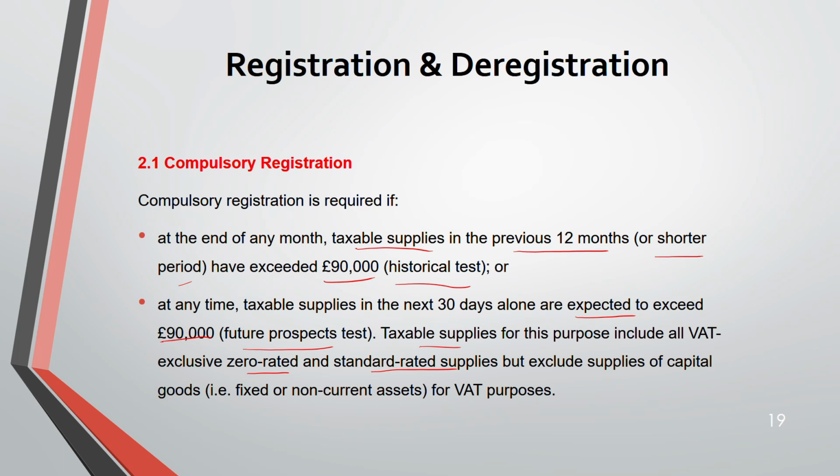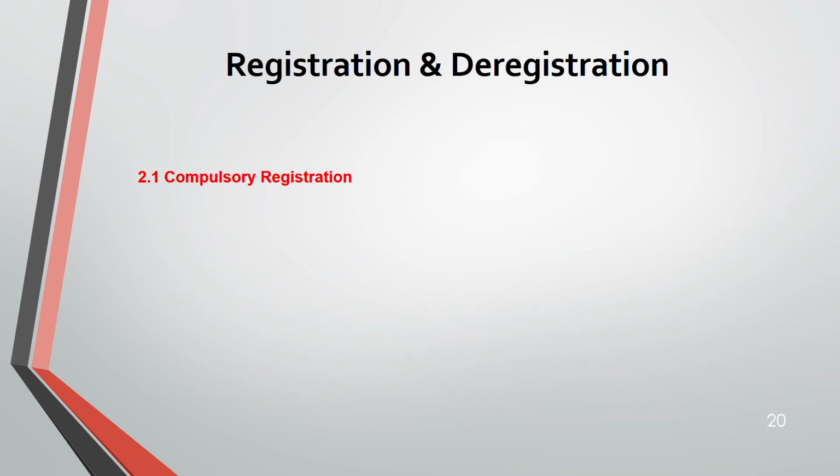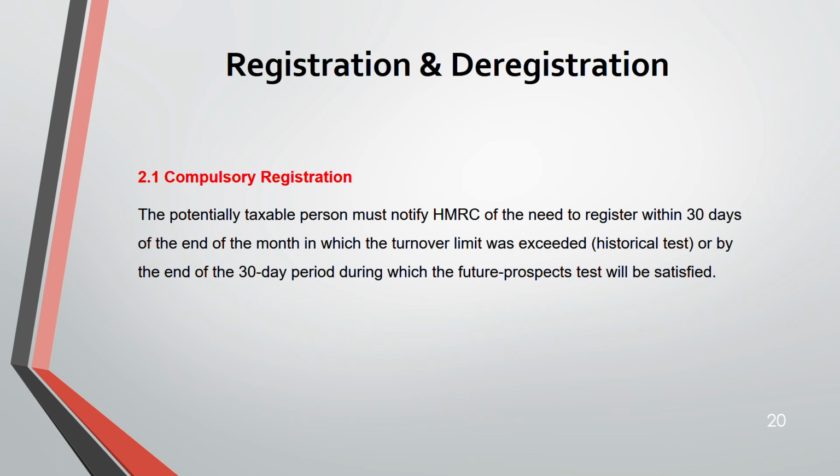But it excludes supplies of capital goods. If it's a supply of capital goods, it is excluded. For example, fixed or non-current assets, because for them we have other rules. Now, a person has to notify HMRC of the need to register within 30 days of the end of the month in which the turnover limit was exceeded, or by the end of the 30-day period during which the future prospect test will be satisfied.